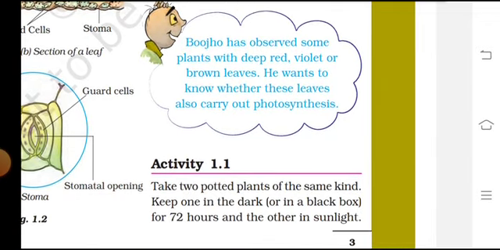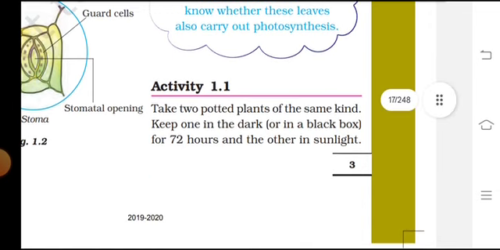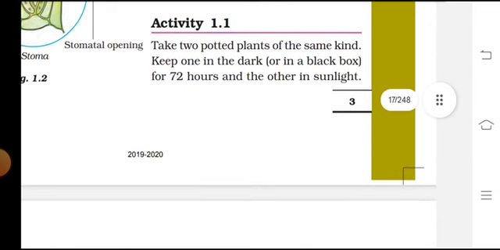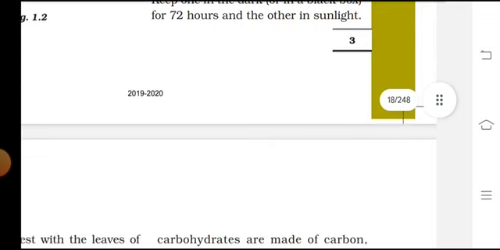Buju has observed some plants with deep red, violet or brown leaves. He wants to know whether these leaves also carry out photosynthesis. One takes potted plants of the same kind and keeps one in the dark, in a black box, for 72 hours and the other in sunlight.